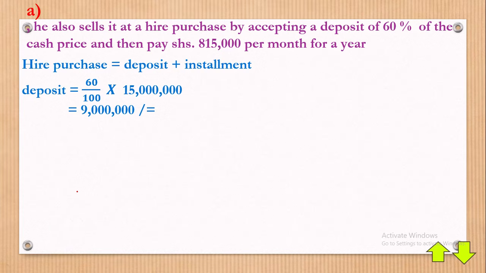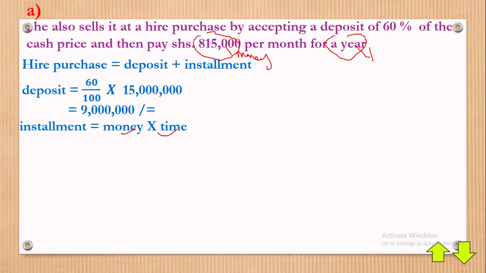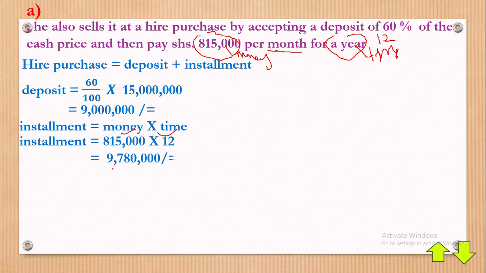Okay, now since you have a deposit, you must as well get installment. So installment is equal to the money times time. This is the simple framework I make: installment is equal to the money times time. The money is the 815,000 shillings installments. Then for a year, this is now the time, but here they said per month installment. So a year has how many months? 12 months. And let's get that multiplied. So installment is equal to 815 times 12, which will give us 9,780,000.